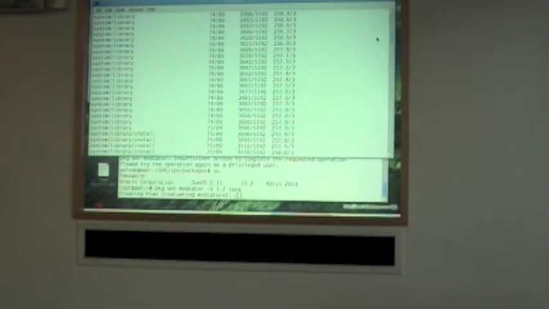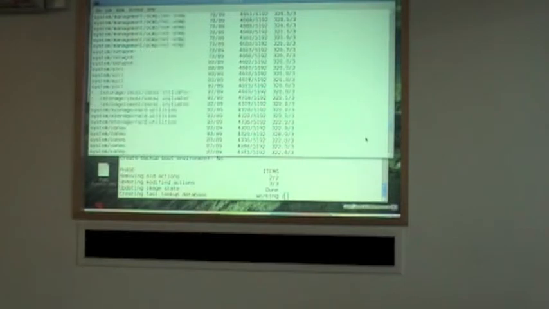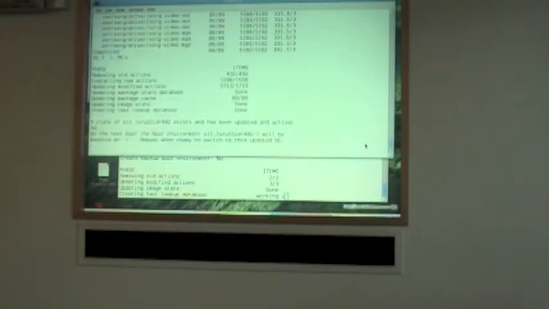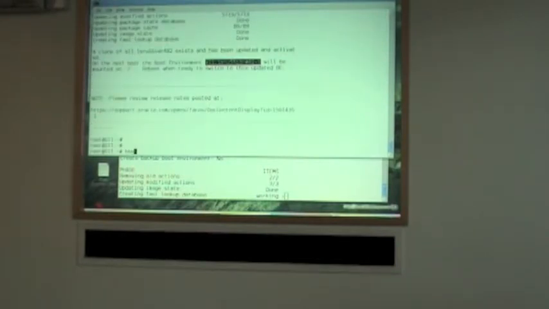It has gone past my screen buffer. Brilliant. Okay, so we can see that the system has been updated. It's created ourselves a new boot environment called that. Okay, so what we can do is have a look, see what it has done on that. So let's do beadm mount